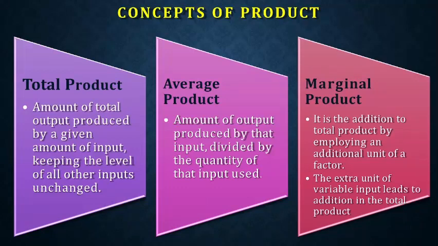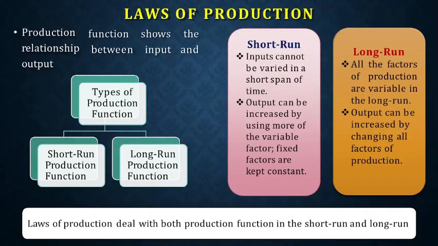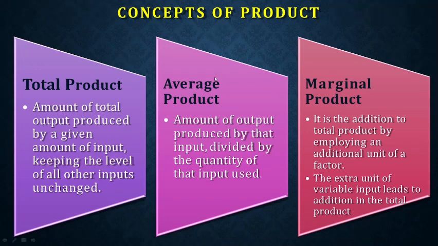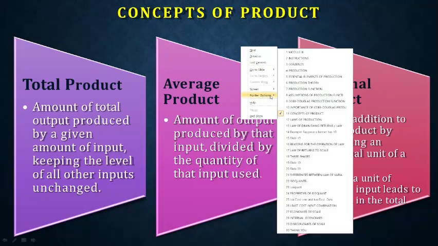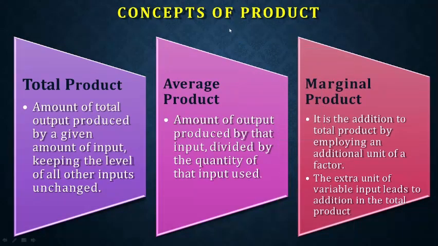So that is what is explained in the PPT. The extra unit of variable input leads to an addition in total product. That addition is called marginal product. So what will be the equation? That is very important. Here I will show the equation so that you will understand it much better. So let me take the pointer. Okay, so we'll go to the equation. What will be the equation?